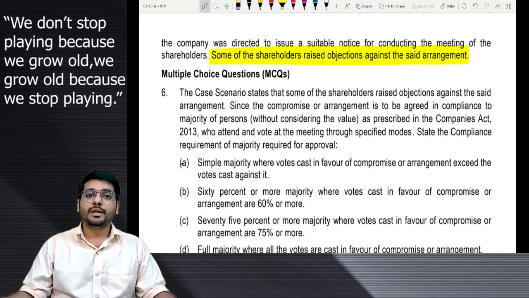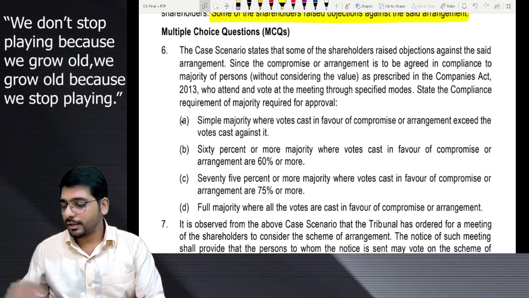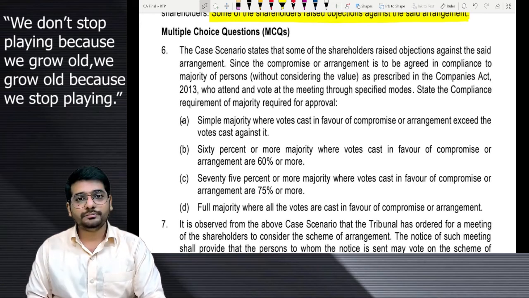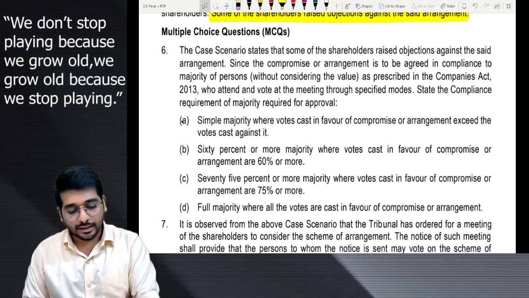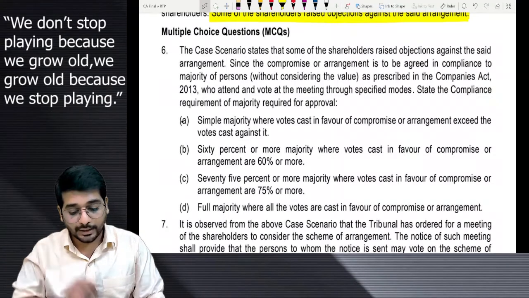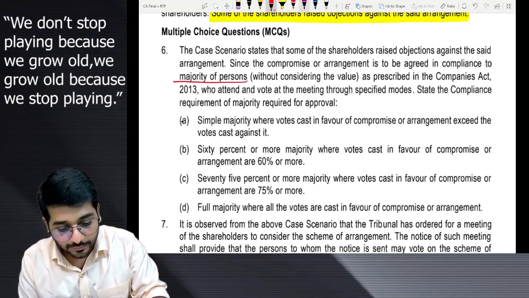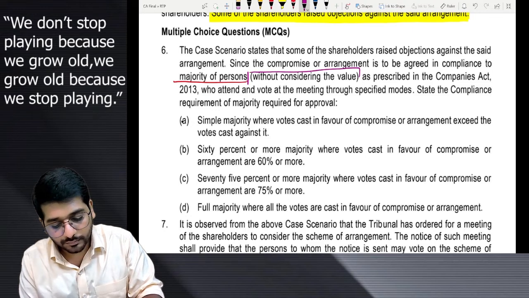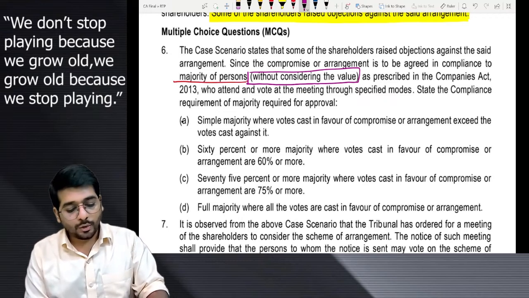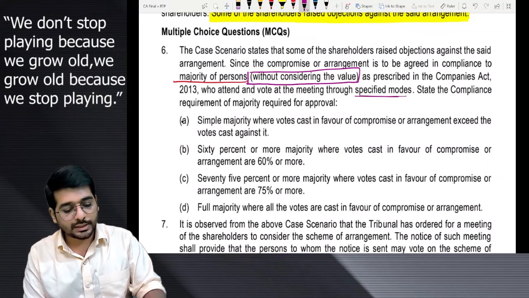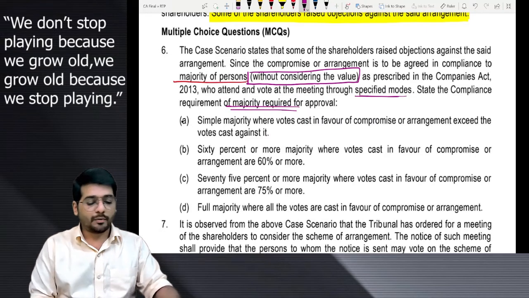So, fair enough. Now, what are the questions that we have to answer? First question that they have asked. According to the case scenario given, some of the shareholders raised objections and said that in the said arrangement, since compromise arrangement is to be agreed in compliance to majority of persons, without considering the value as prescribed in the Companies Act, who attend and vote at the meeting through specific modes. State the compliance requirement of majority required for approval.